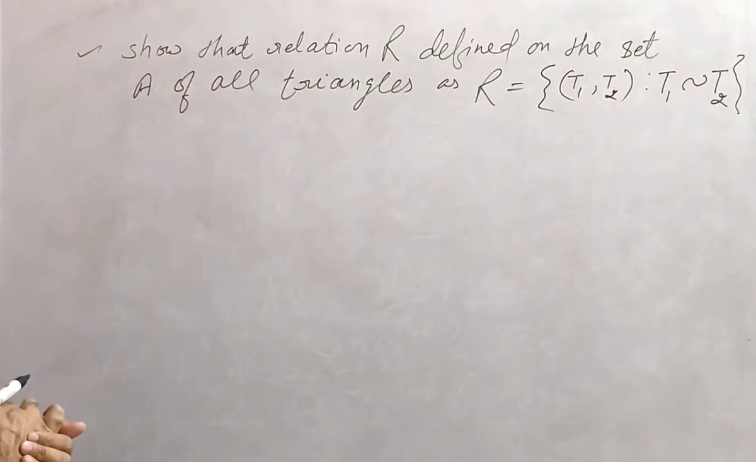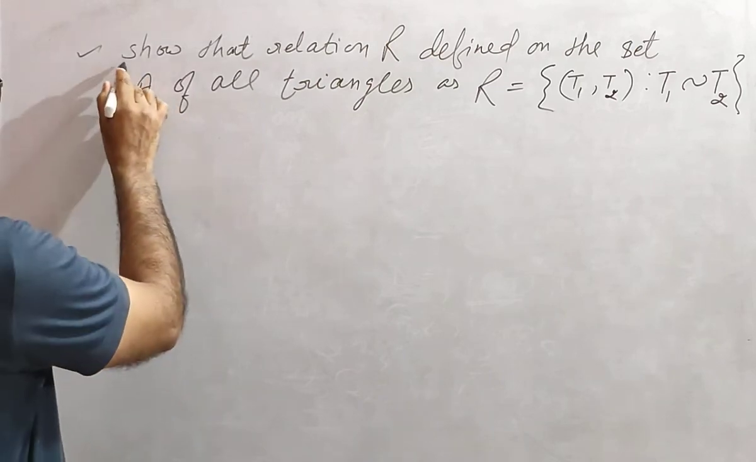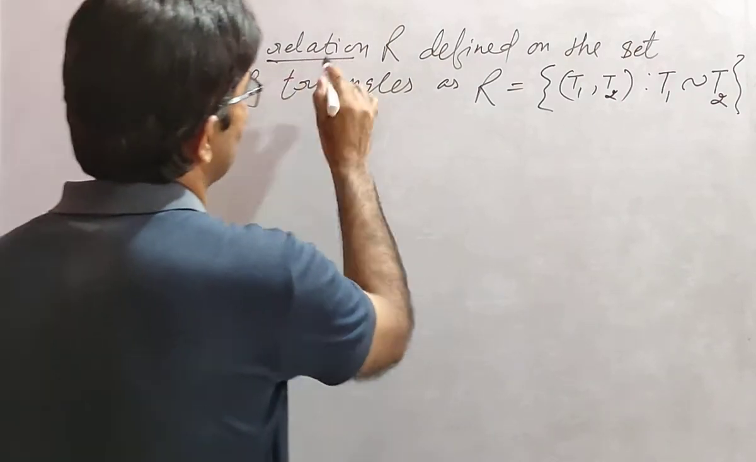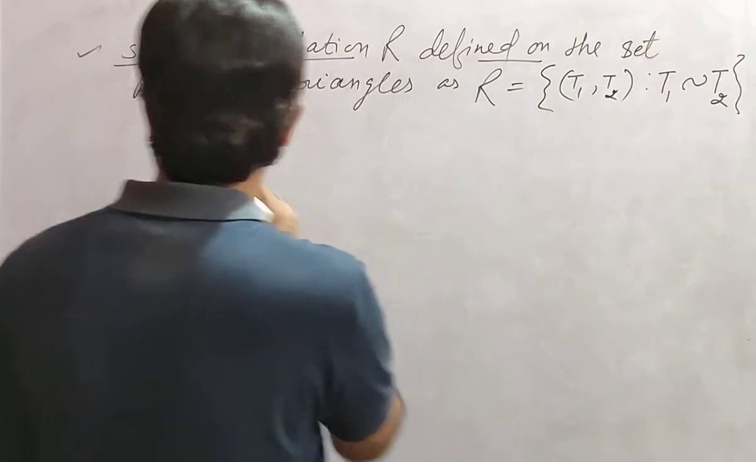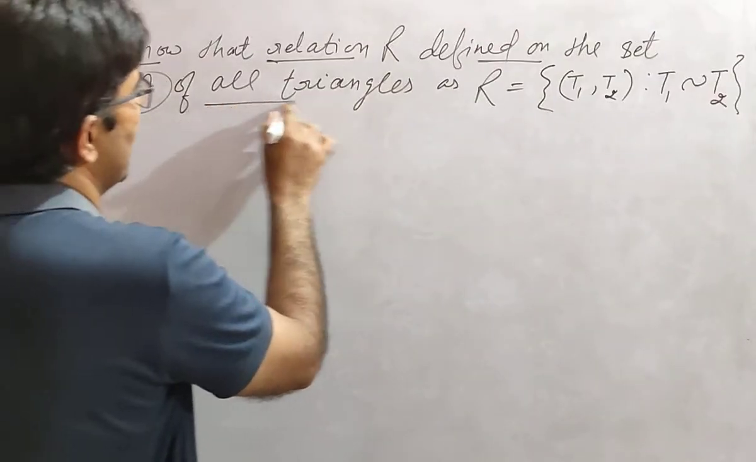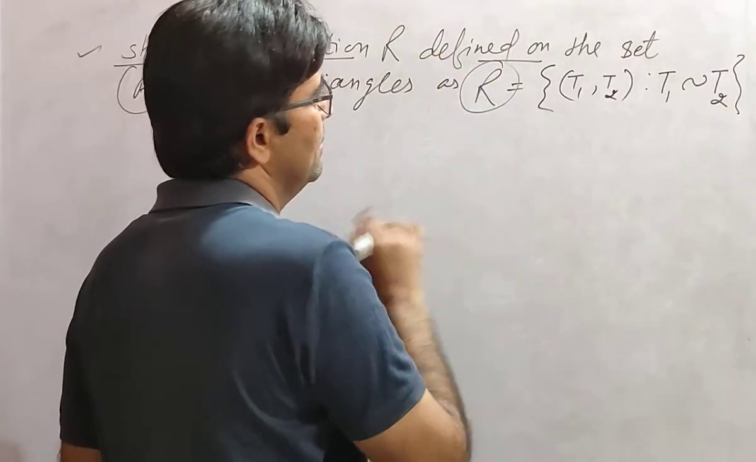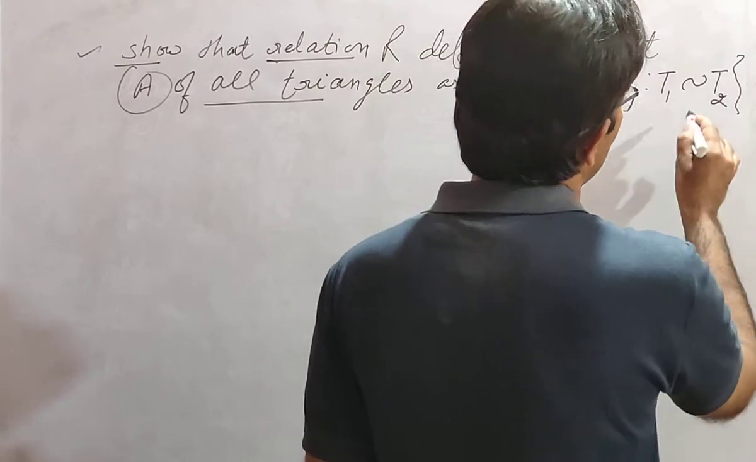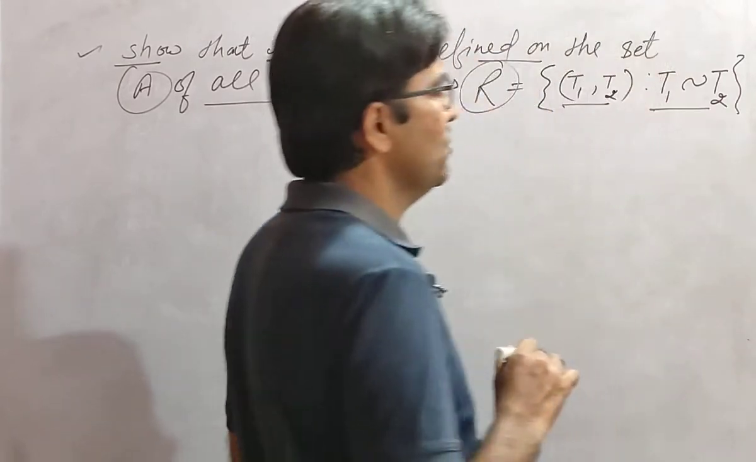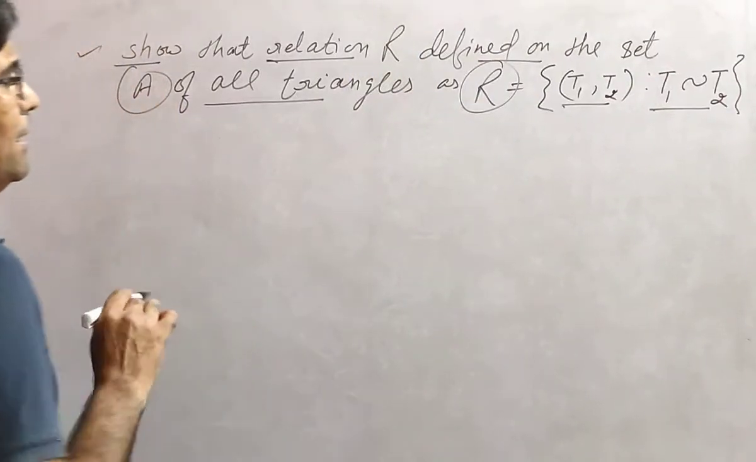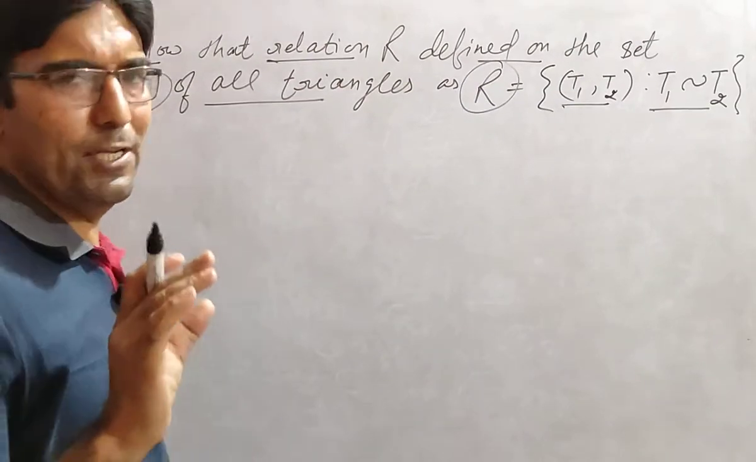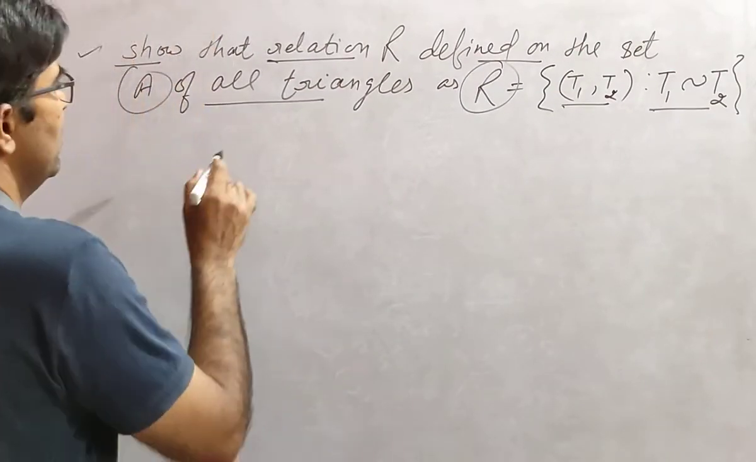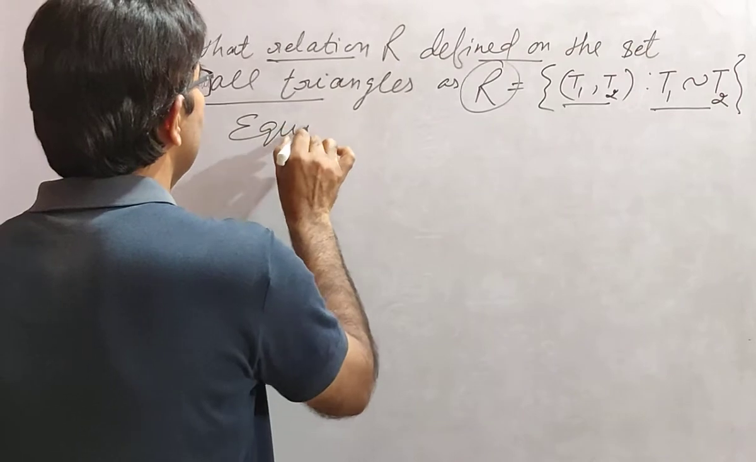look, this one problem: you have to show that the relation defined on the set A of all triangles, T1 R T2 where T1 is similar to T2, is an equivalence relation. You have to show this is an equivalence relation.